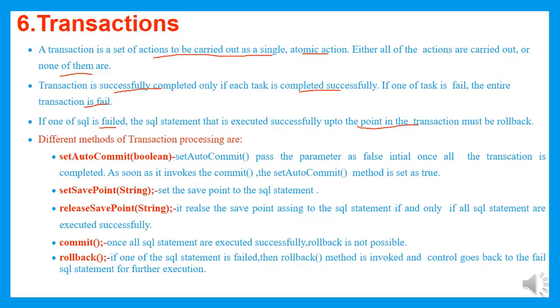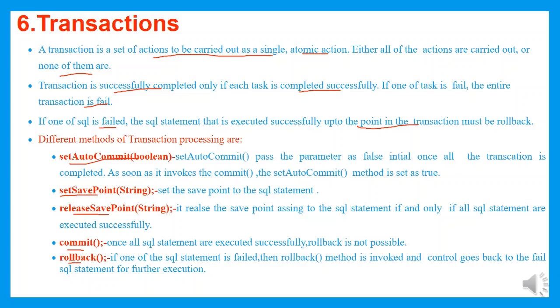In order to achieve the transaction concept, we make use of different methods of transaction processing. The first one is setAutoCommit, second setSavepoint, releaseSavepoint, commit method and rollback method. These are the different methods which are used for making a transactional web application.